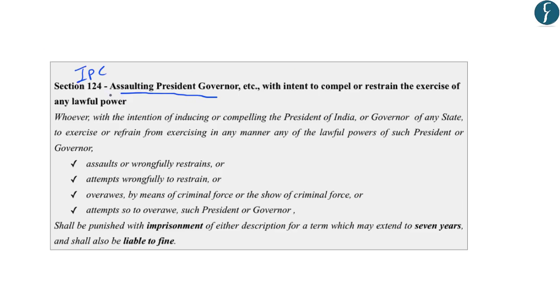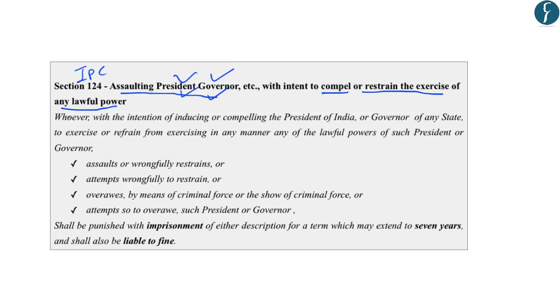So section 124 of IPC deals with the assault against the president or governor, etc., with an intent to compel or restrain the exercise of any lawful power. In short, it deals with the assault against the president and governor, and this assault is done with an intention that the president and governor cannot exercise their powers freely.